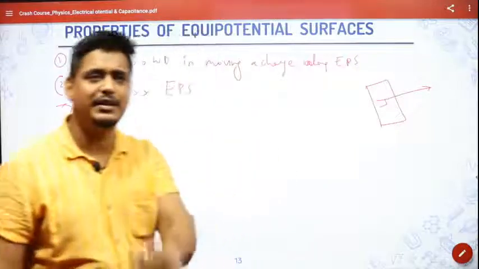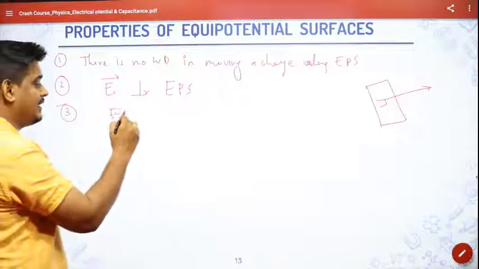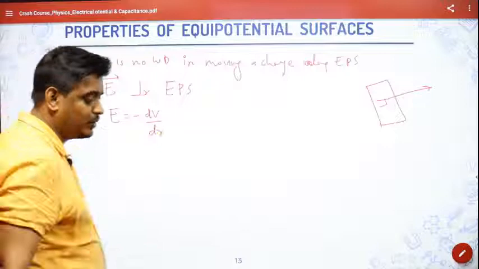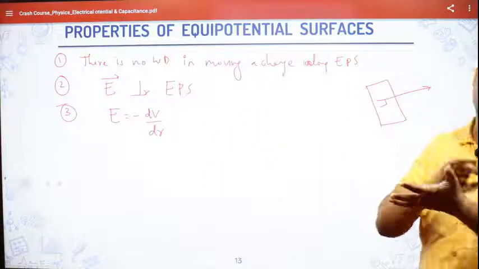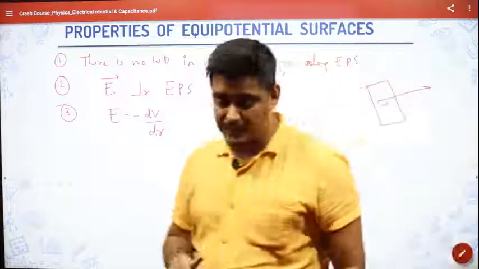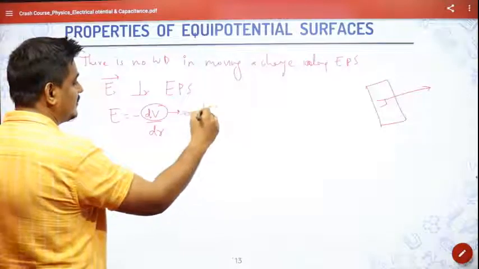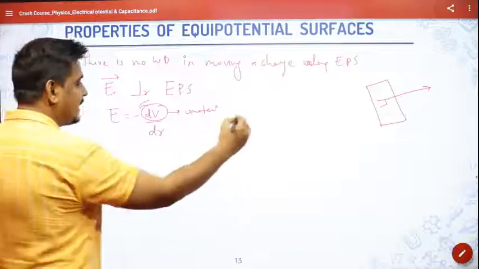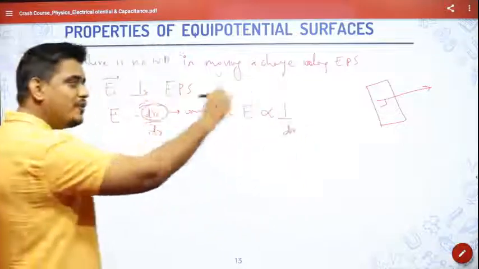The third property can be that we know that electric field is negative gradient of potential. So from here you can understand that for any particular surface, V is going to be constant. So please pay attention. This dV, if it is constant, that is, there is no change in potential at any particular surface, then I can write that E is inversely proportional to dr. You know what is the meaning of this?